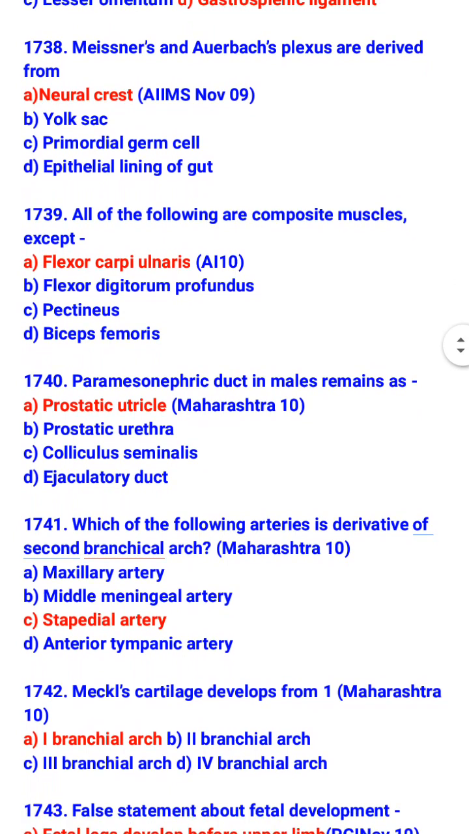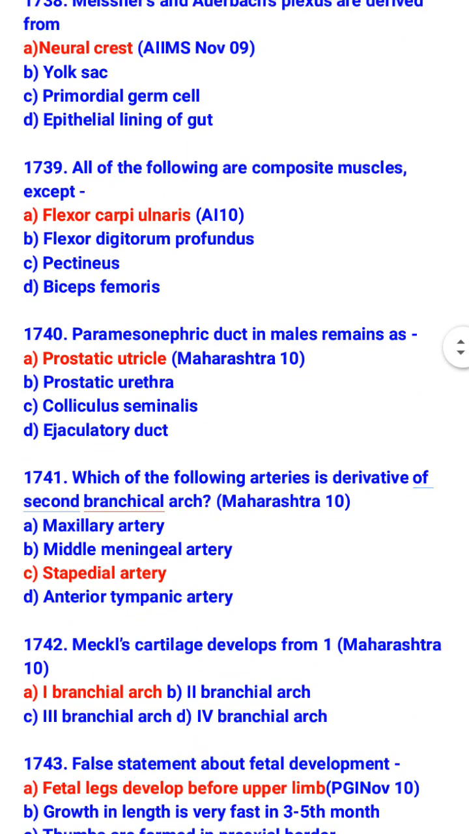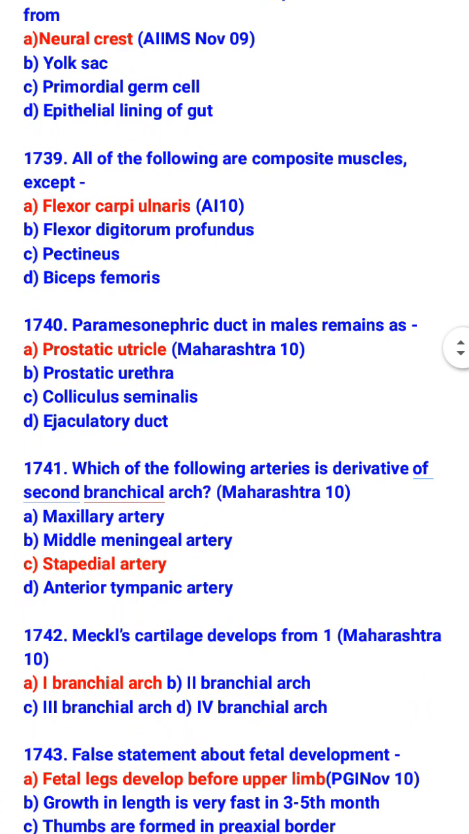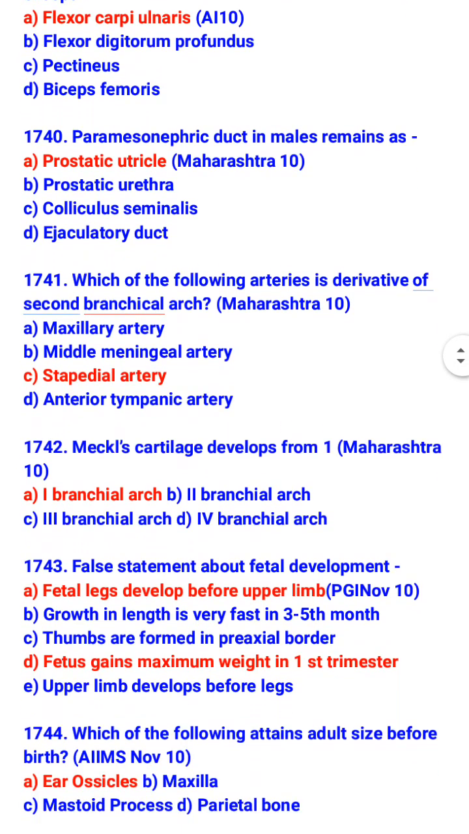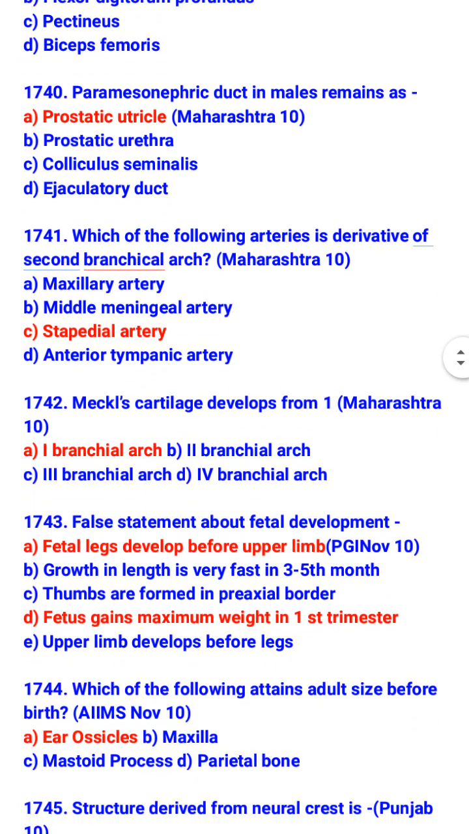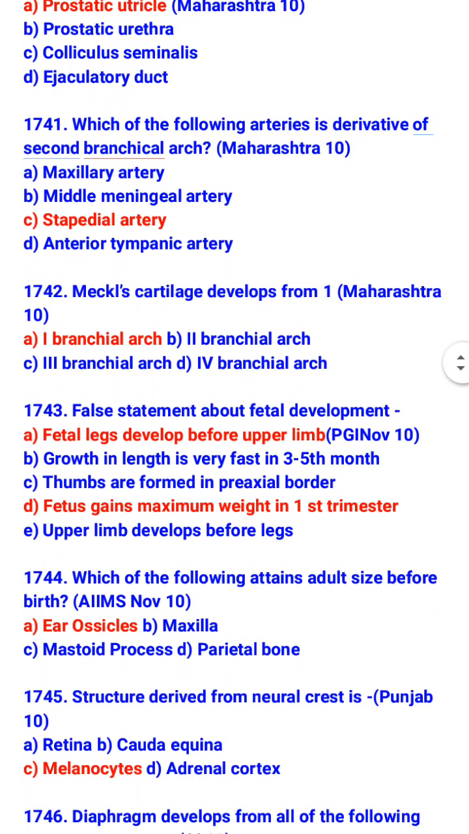Paramesonephric duct in male remain as prostatic utricle. Which of the following arteries is derivative of second branchial arch? Stapedial artery. Meckel's cartilage develops from first branchial arch. False statement about fetal development is fetal legs develop before upper limb. Fetus gains maximum weight in first trimester. Both the sentences are wrong.